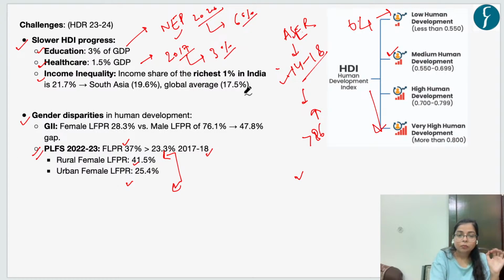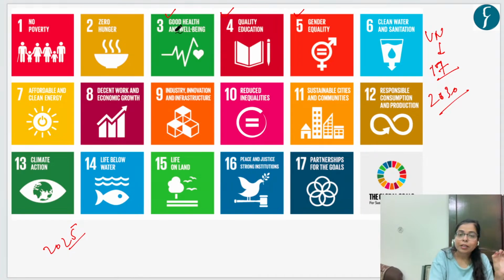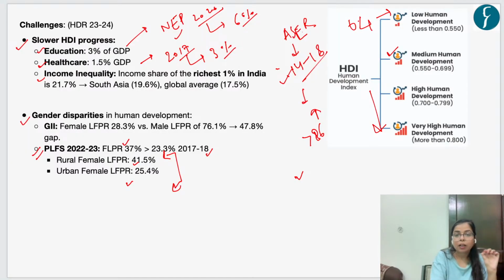So these are the challenges, and we have to take a holistic approach in order to make progress in the indicators of the sustainable development goals, that is good health and well-being, quality education, gender equality, decent work and economic growth, okay, reduced inequalities and other social development goals also. We need to take a holistic approach.